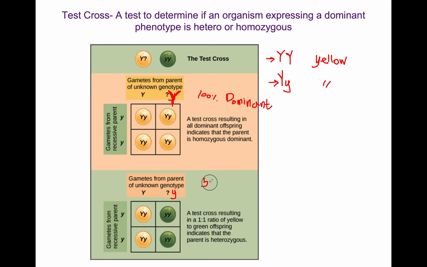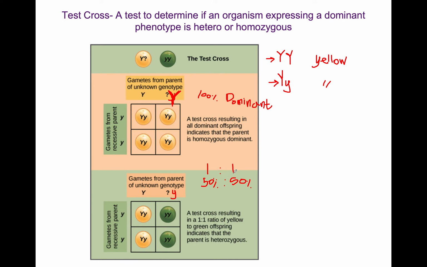So you have a 1-to-1 ratio, or 50% to 50%. 50% will be dominant phenotype, 50% will have a recessive phenotype.